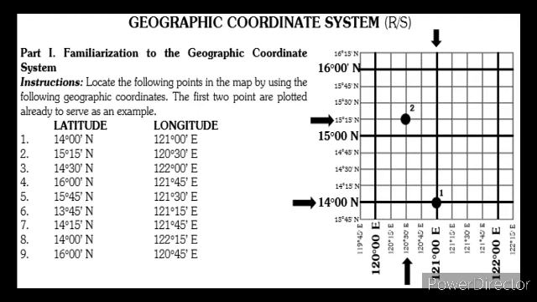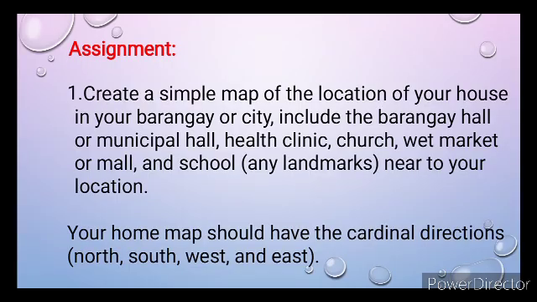Now, it's your turn. Try to locate the following points in the map by using the following geographic coordinates. The first 2 points are plotted already to serve as an example. For your assignment, create a simple map of the location of your house in your barangay or city. Include the barangay hall or municipal hall, health clinic, church, wet market or mall, and school, or any landmarks near your location. Your home map should have the cardinal directions north, south, west, and east.